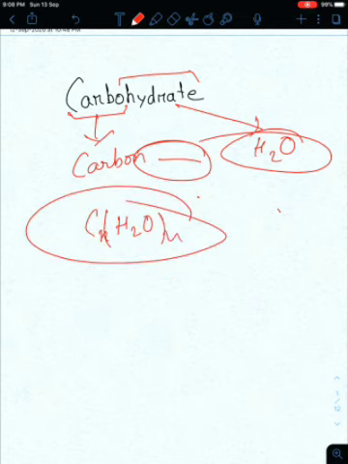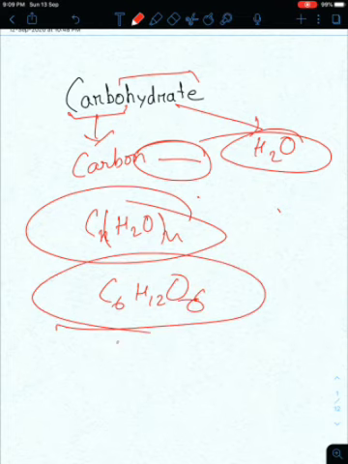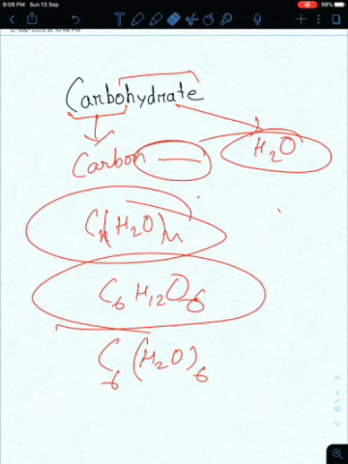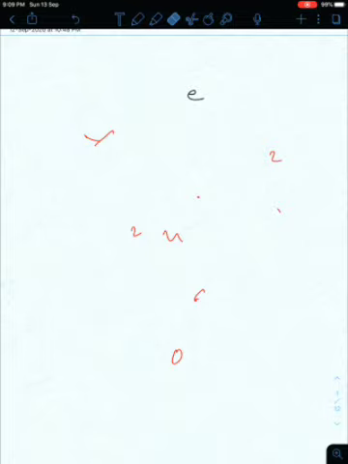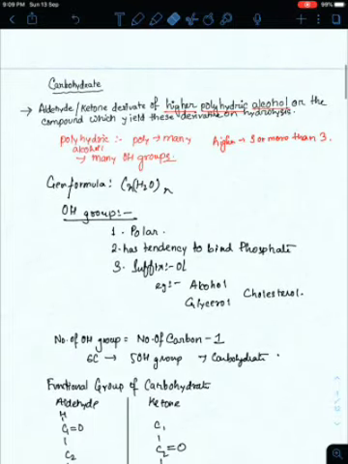What does this mean? It means it has carbon and water in multiple numbers. Suppose glucose, C6H12O6, is a carbohydrate because you can write it as C6(H2O)6, CH2O whole 6. So you can see that this is a carbohydrate. This way we can study carbohydrate. So now we are going to study it.